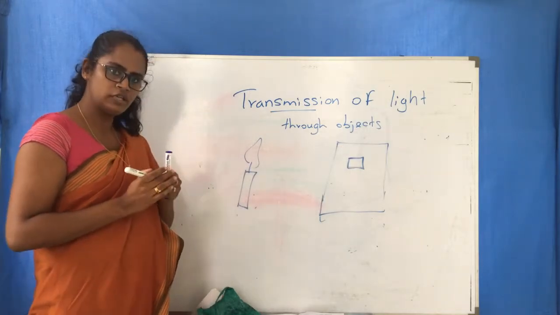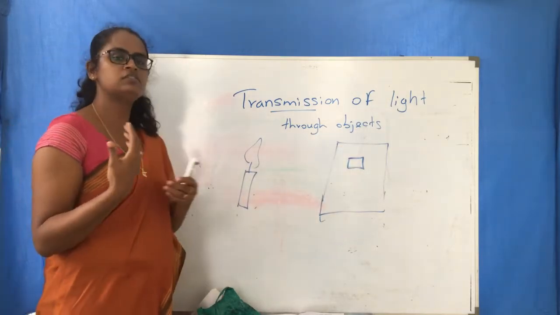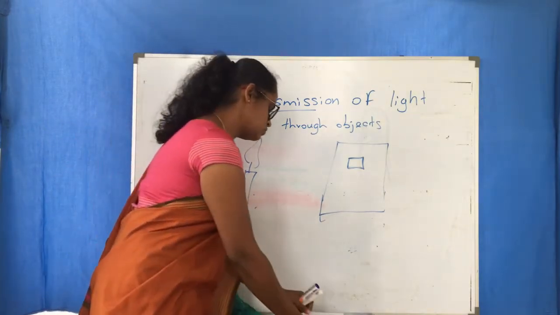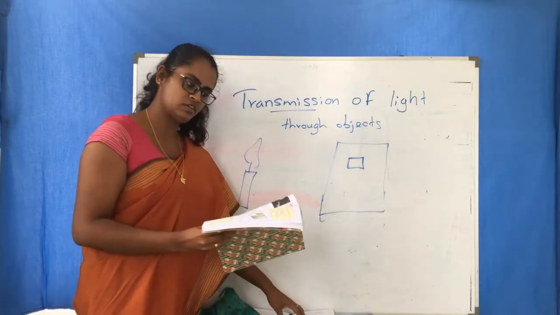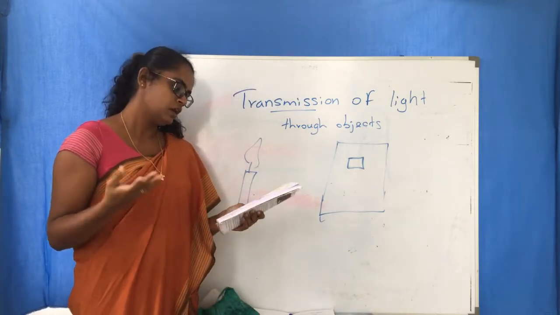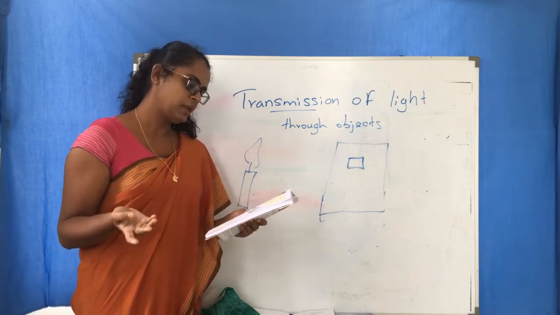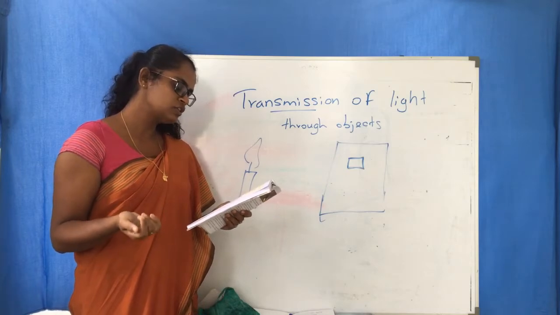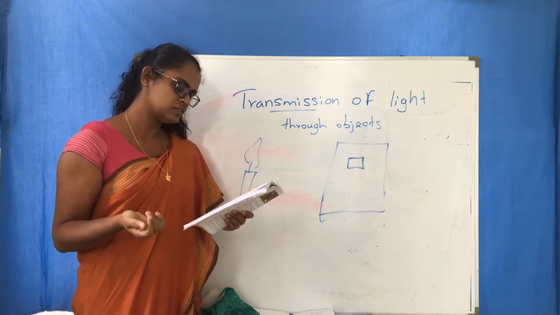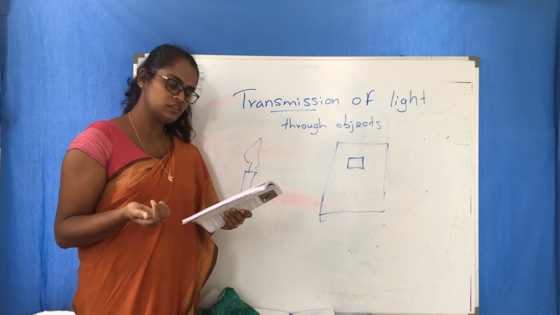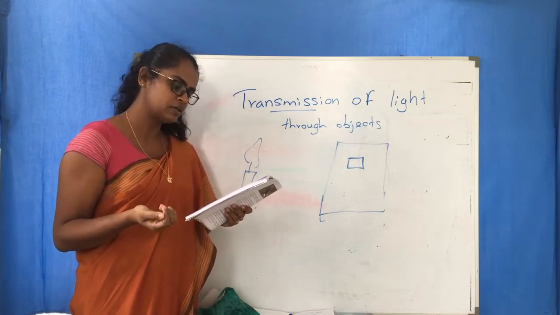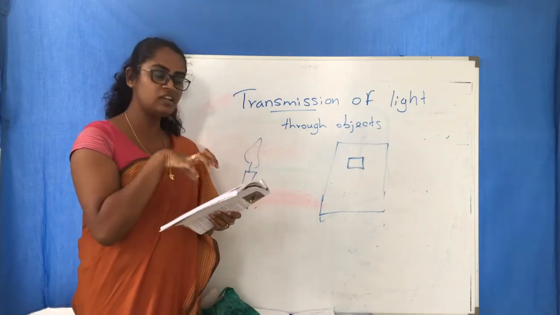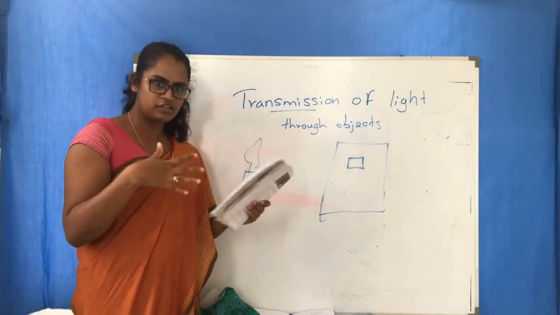Now what you have to do is take some different things. You have been given a list in page number 71, activity 5.3: a metal sheet, an oil paper, a piece of decorative glass, a small piece of wooden sheet, a thin piece of glass, different types of polythene sheets, a black color paper, tissue papers of different colors, a piece of newspaper. So you have a list. All these things are very different.